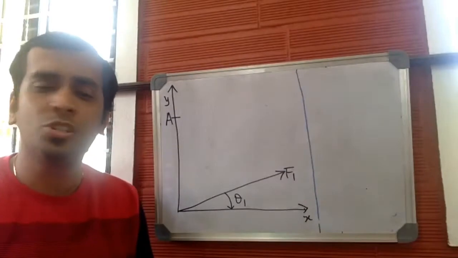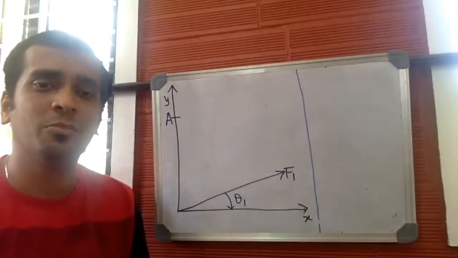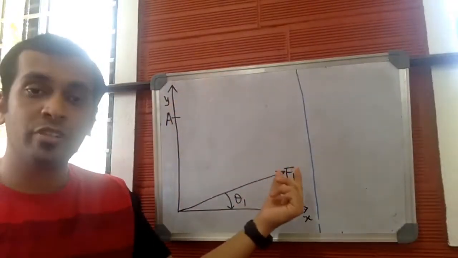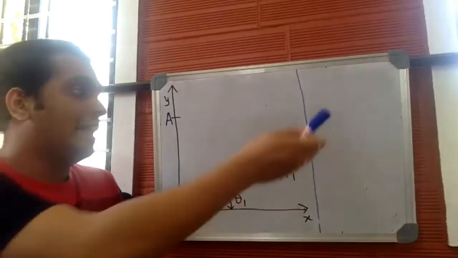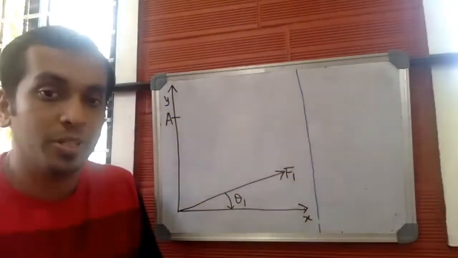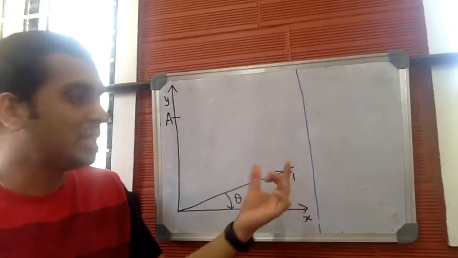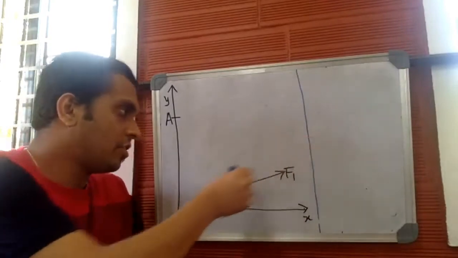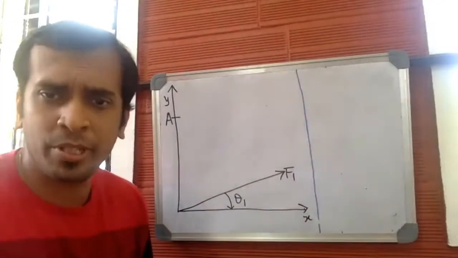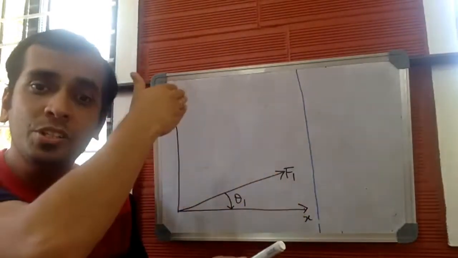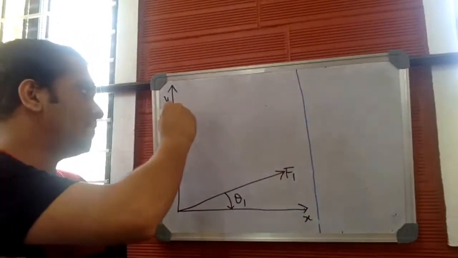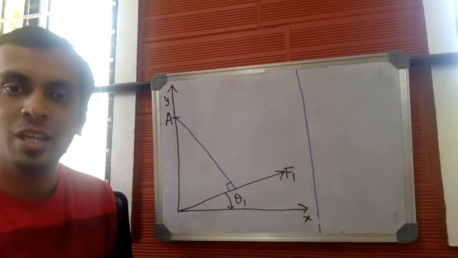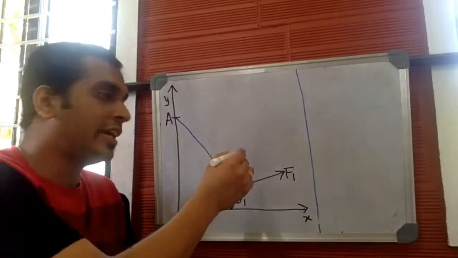Now, in order to find the moment produced by a particular force about a random point, we need the perpendicular distance. Is it not? Moment is the product of the magnitude of force, which is F1 here, and the perpendicular distance from the line of action of force to the point about which we need moment. The simplest method to find the perpendicular distance is by drawing a perpendicular line from point A to the line of action of force F1. By drawing the perpendicular line, we can easily find the perpendicular distance.